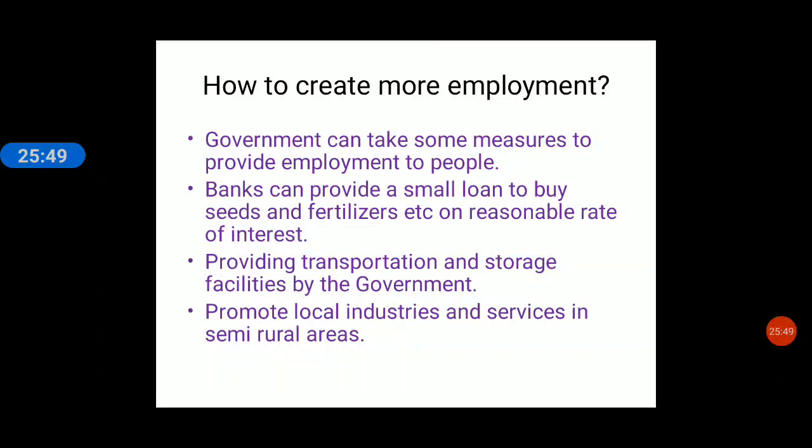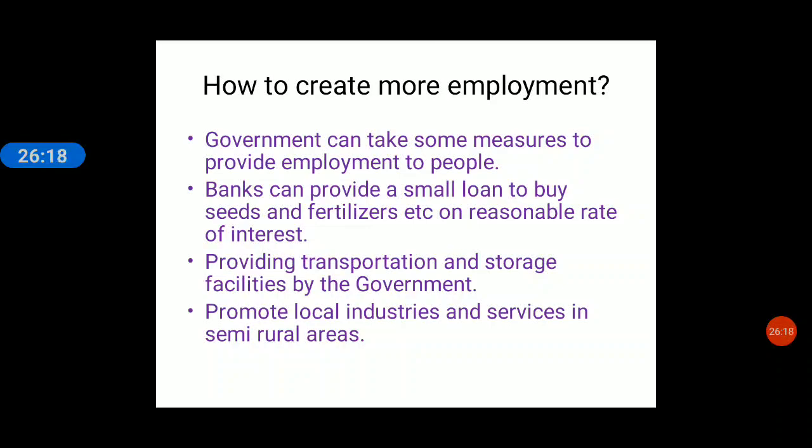So banks can provide a small loan to buy seed or fertilizers at a reasonable rate of interest. Then providing transportation, so construction of roads in the villages, so that whatever the farmers produce can be taken by trucks to the mandis, the cities or the big markets to be sold. Yes, then promotion of local industries.